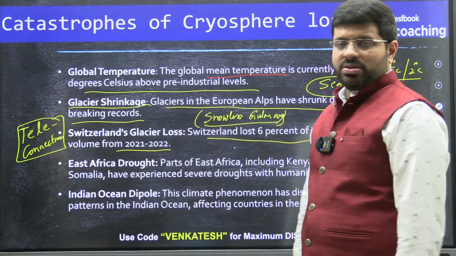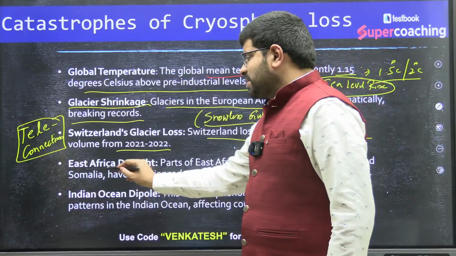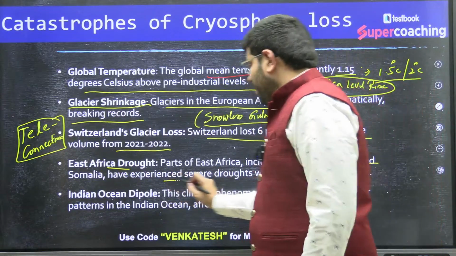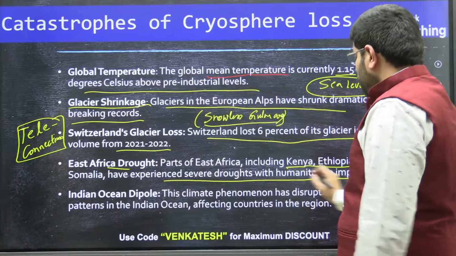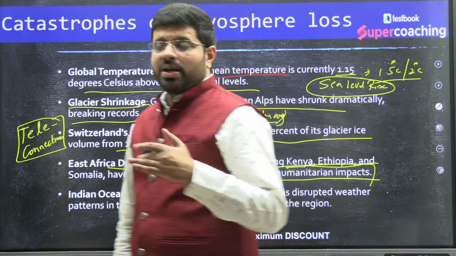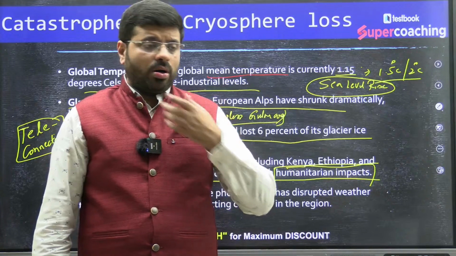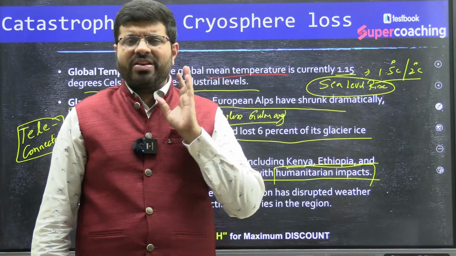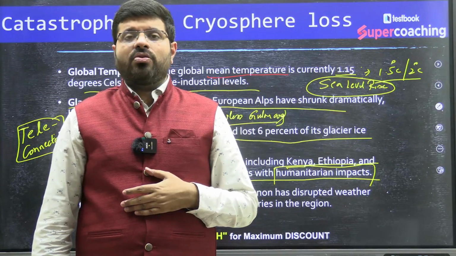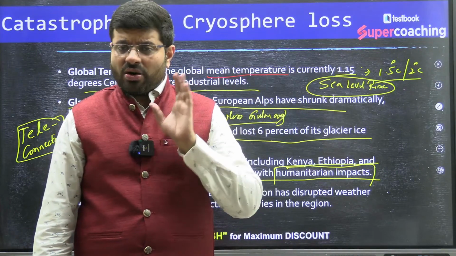Such teleconnections can also lead to changes in the climate and rainfall, which might lead to drought, say the East African drought. Parts of East Africa, including Kenya, Ethiopia, and Somalia, have experienced severe droughts with humanitarian impacts. What do you mean by humanitarian impacts? These are regions of Africa which are still under traditional ways of life, where the population is still at a very basic level. You could say they are at the pre-industrial level. They don't have the level of communities in terms of education and knowledge; these are still not high.